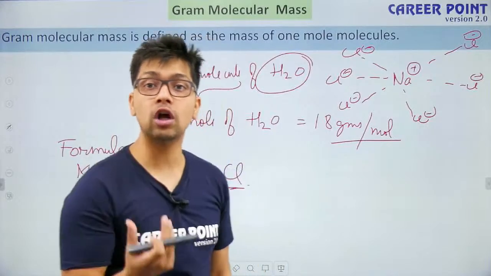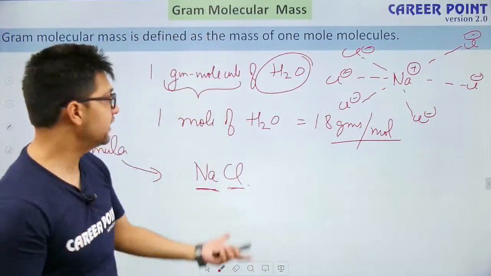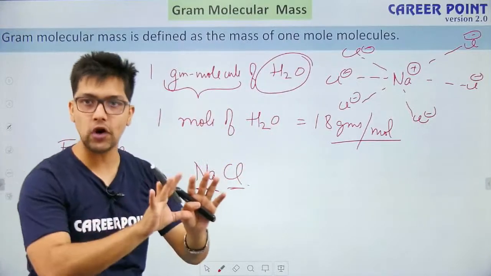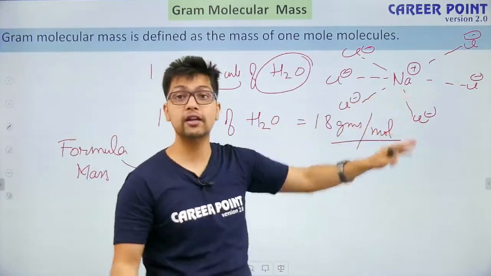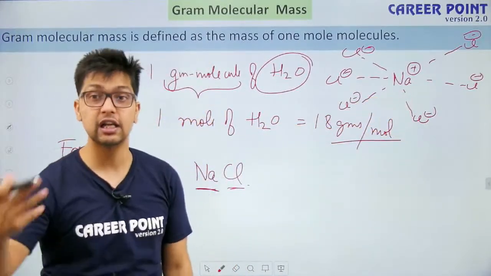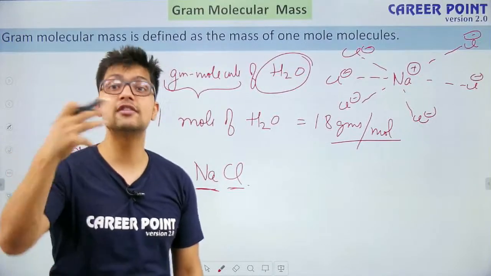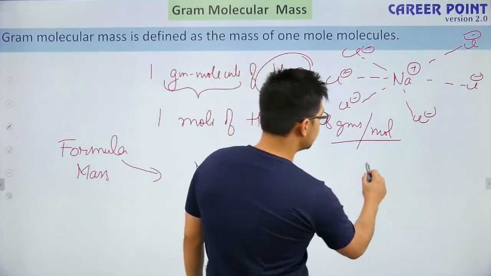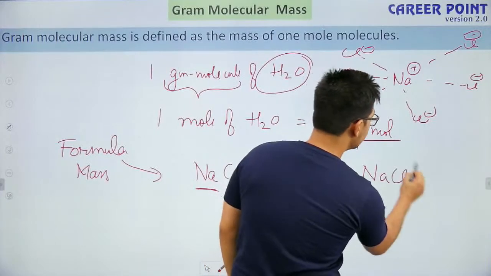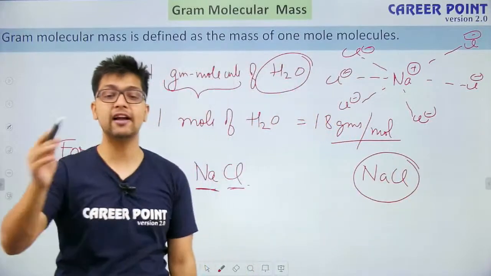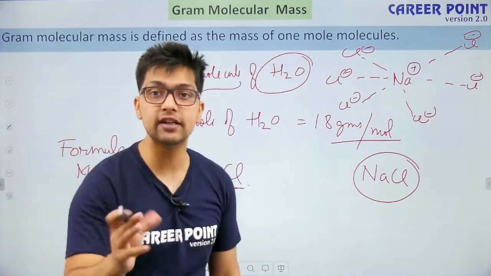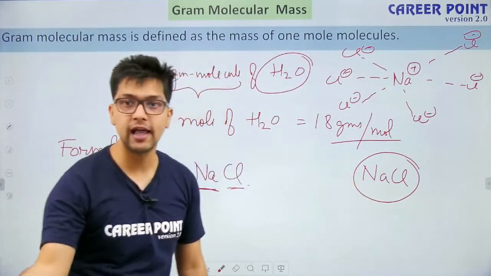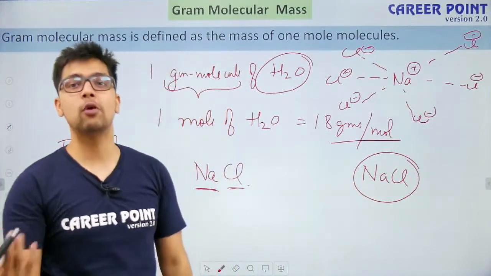If I have to talk about individual identity, like water, H2O just is a molecule. There is an individual identity, whereas in the case of sodium chloride, there is no individual identity. So what is repeating again and again? In sodium chloride, the NaCl unit is repeating itself again and again. When a unit repeats itself, we call it a formula unit, and its mass is called formula mass.